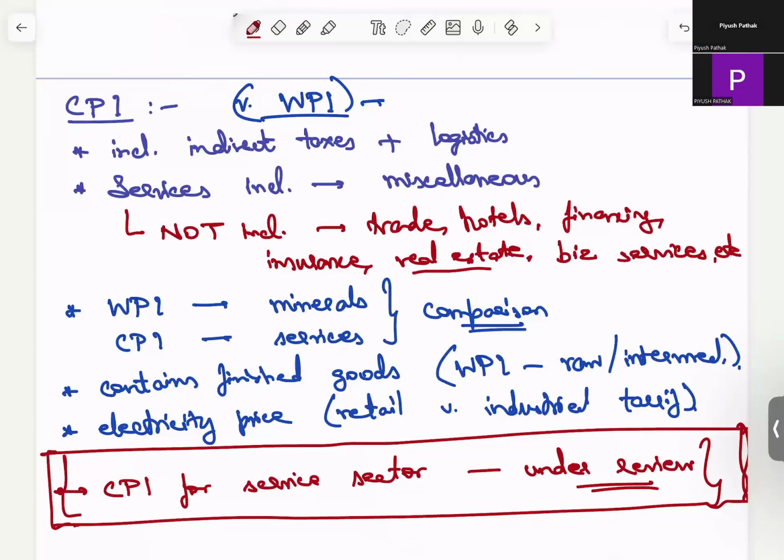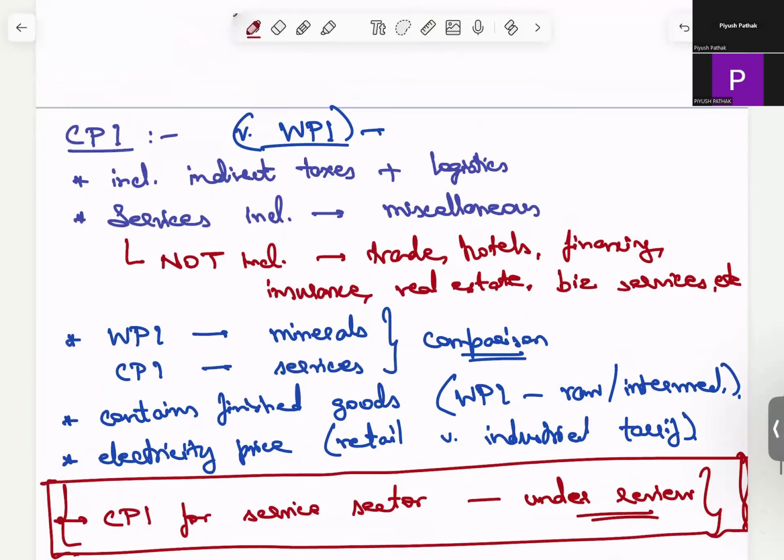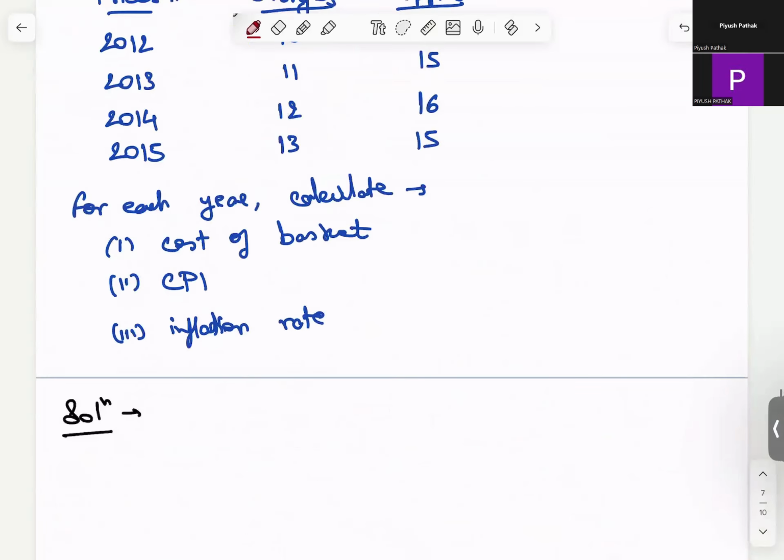Then real estate is not included here. The reason is very intuitive. The kind of volatility which real estate has, if I start including it in the CPI, do you think it would be able to give me a good picture? No, because it would be very volatile. Sometime like during COVID, I would be like, oh, inflation has really gone down because entirely it is being pulled down by the real estate. And in today's time, real estate is booming like anything. So it has its own indices. We will discuss that. And then business services are not accounted here. So so much about CPI.